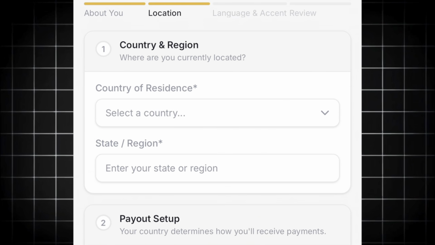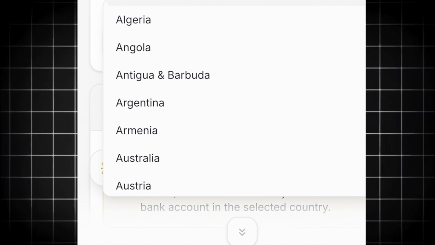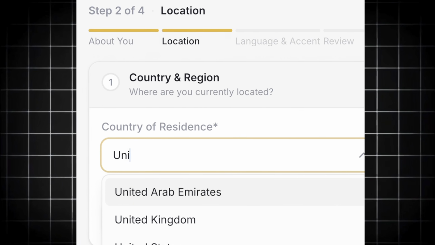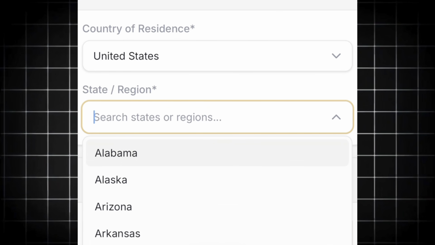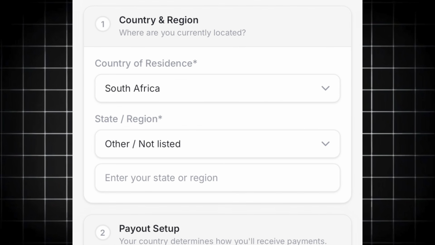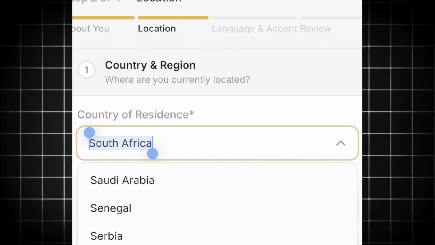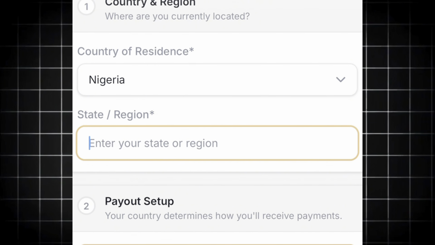So now they are asking you region. Now the next thing they want to ask you is your residence. So you can use any residence. You can use maybe United States if you have a United States account. So you can use any of the regions. If you don't have any of these IDs from this particular country, you make sure you use your own country. Now I'm going to use Nigeria for instance. Let's say everybody has Nigerian accounts, Nigerian ID.